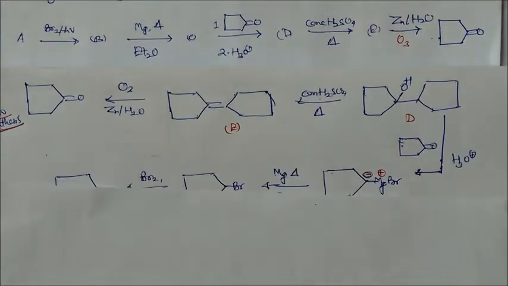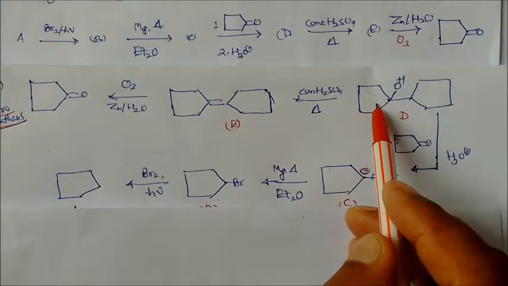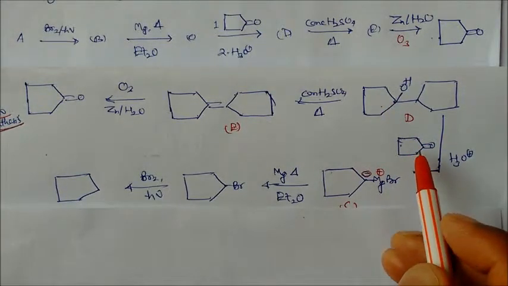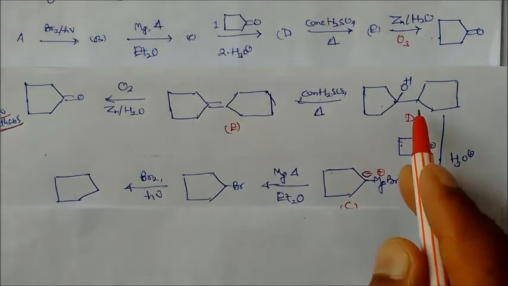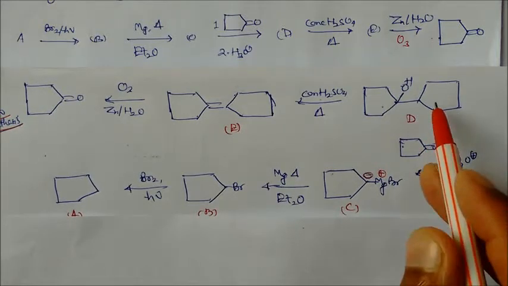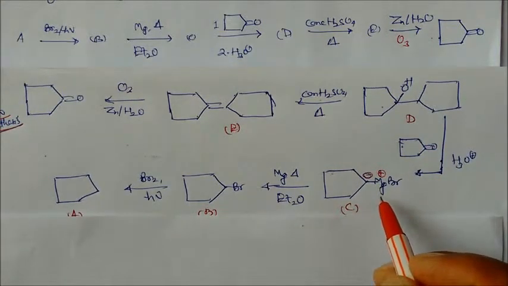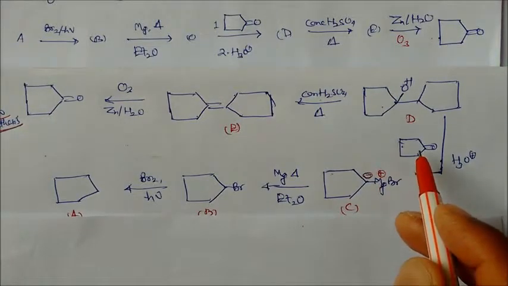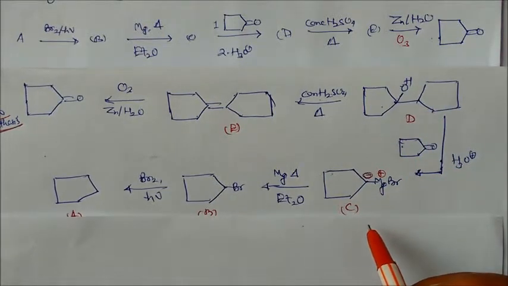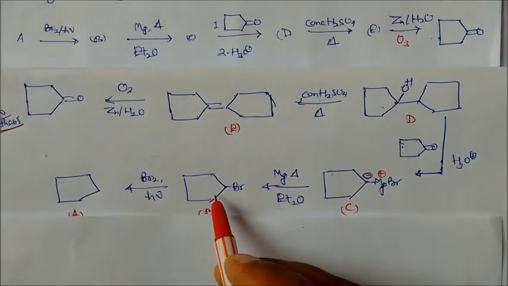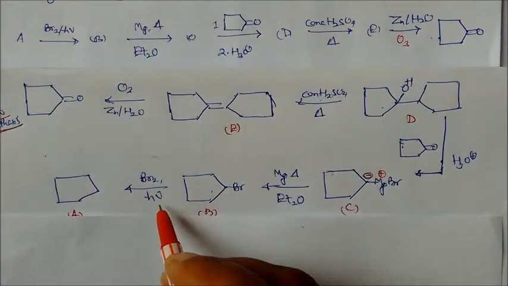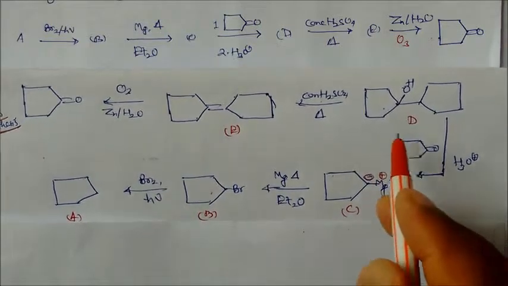Then again this product we are getting by using hydrolysis. This means this reactant must be this one. So if you use hydrolysis on this one, we will get this product. Again we can get this product by using a Grignard reagent. So when the Grignard reagent interacts with this one, we will get this product. So this plus this Grignard will give you this product. And again we can get this product from this one by using magnesium in ether, and again we can get this by using Br2 in presence of sunlight. So A, B, C are the different products of this reaction.